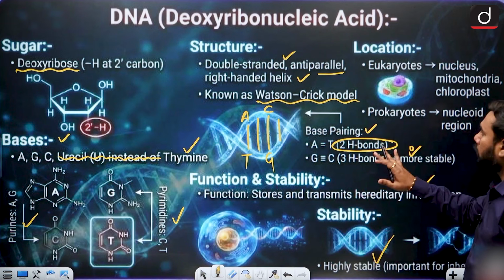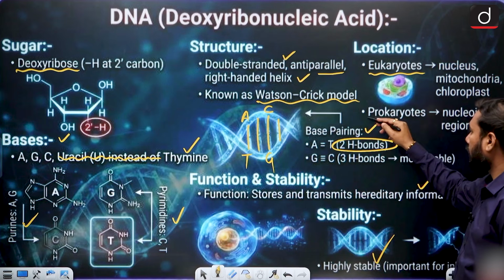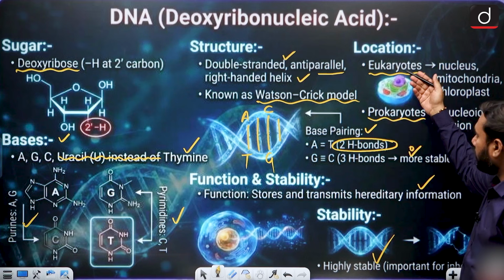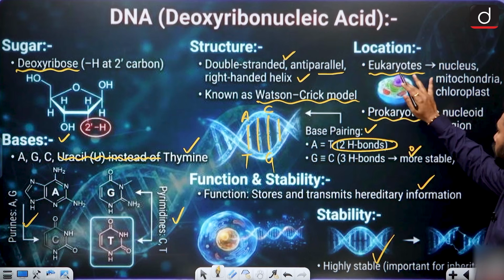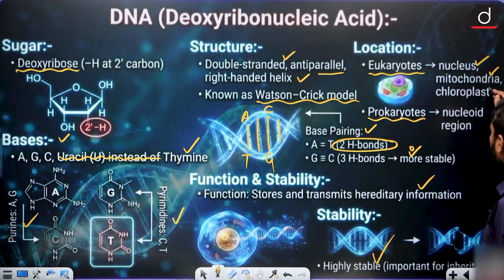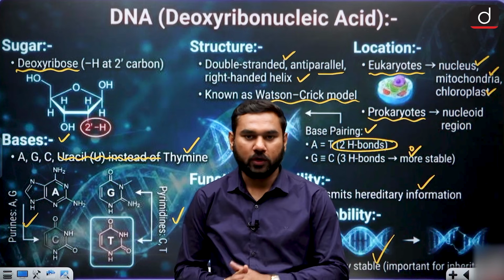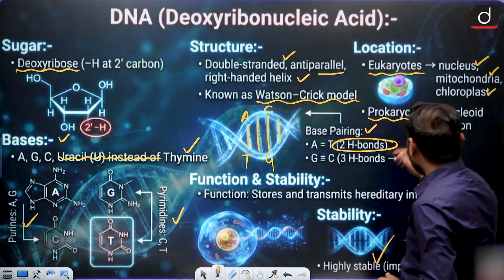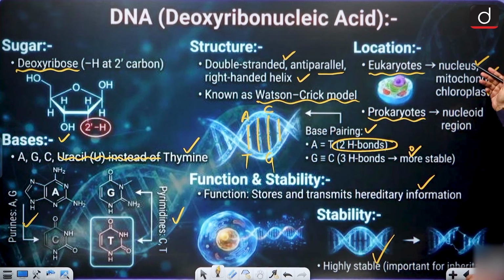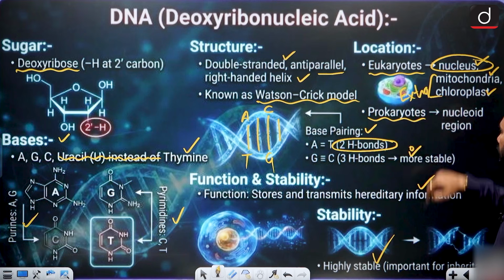Rest of the things, when we talk about where this DNA can be present, you know that DNA is present in both eukaryotic and prokaryotic cells. Eukaryotic is the fully developed cell, prokaryotic is the less developed cell. And the eukaryotic cell has it in the nucleus, mitochondria and chloroplast. Sometimes this kind of question is also asked in UPSC. UPSC can ask: which part of the cell has DNA? So there are mitochondria, chloroplast and nucleus. But the main DNA is present only in the nucleus, and both these other parts have extra DNA.